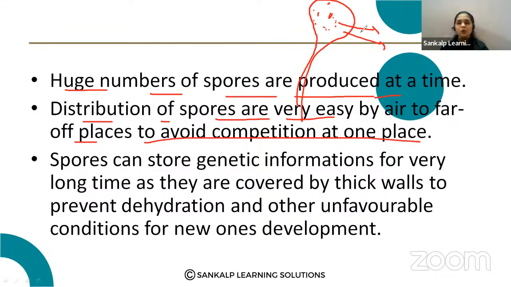And these spores are carried by the air and they germinate when the suitable environment is present. This provides more space and less competition for the other spores. Okay, here a number of spores are produced, but they are transmitted by the air to another place, so that will be helpful to avoid the competition.